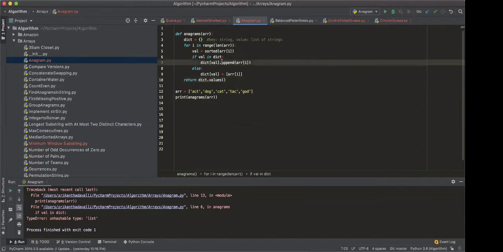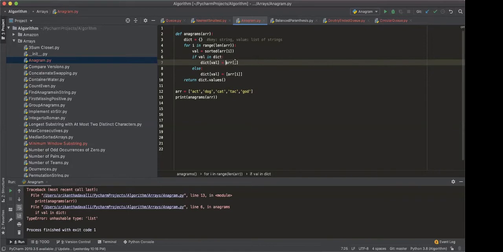Unhashable type is list. Unhashable type. No, this is wrong. You can't do this. You can do one thing. You can get the value at this, which is your list, append this data into the list, and put it back into the dictionary.